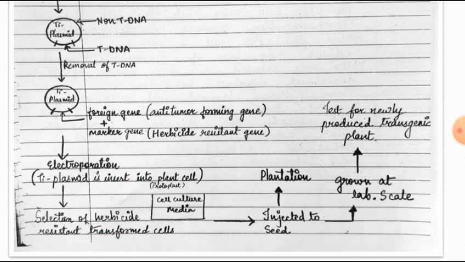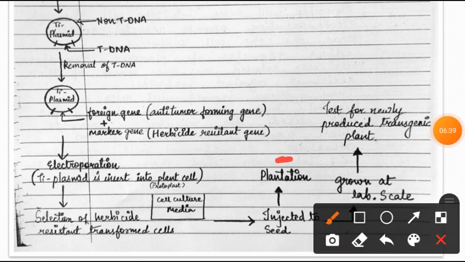First, the cells are injected into the seed. The first is then subjected to the transforming plantation, and the second is subjected to or grown at the lab scale. Further, if the plants or seeds are grown at